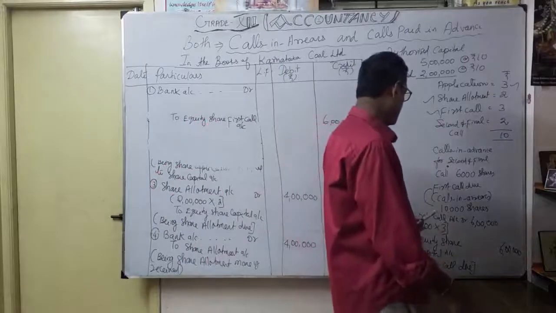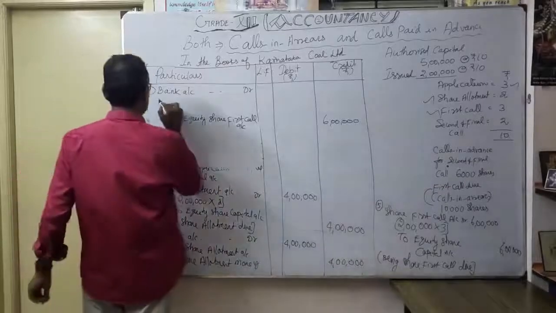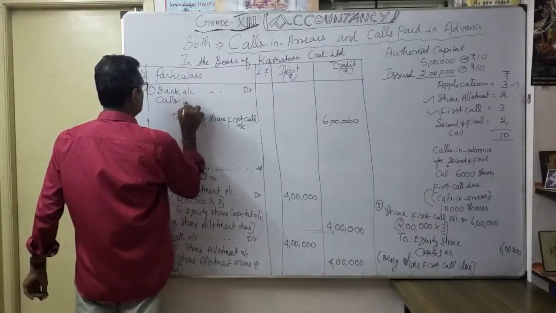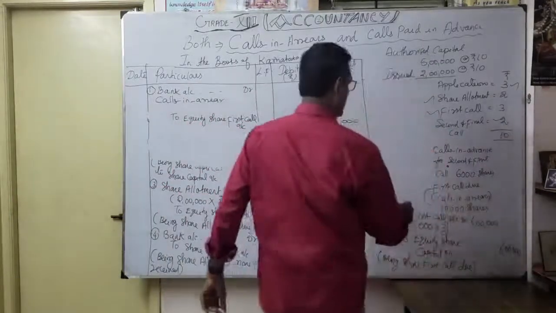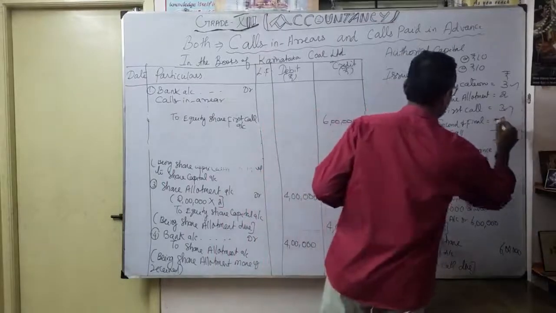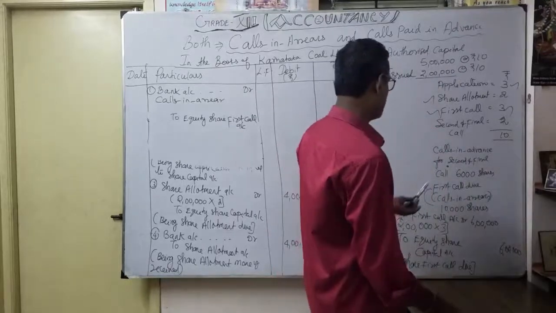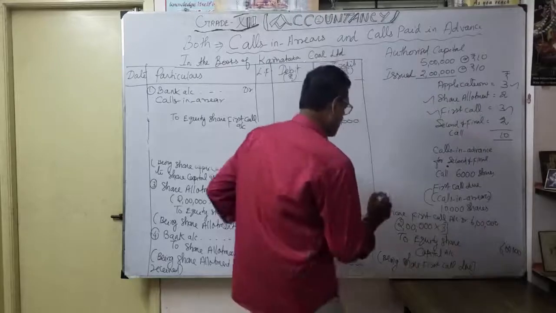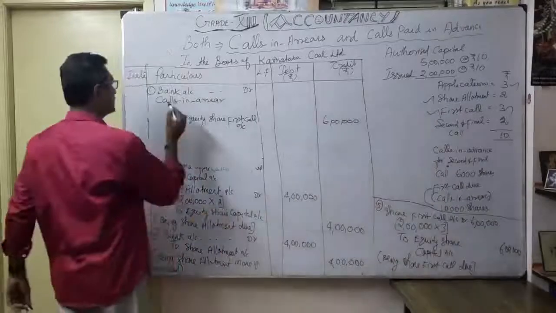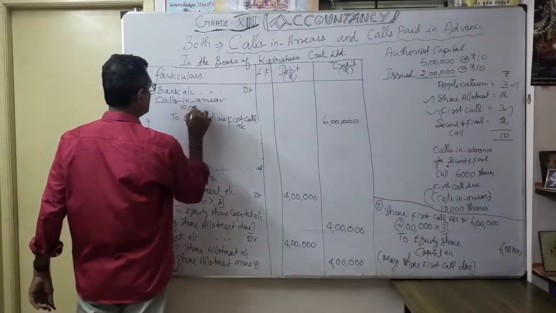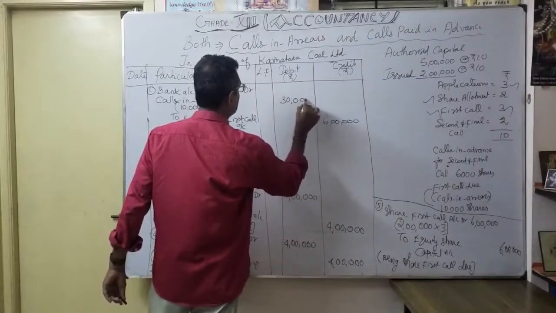Here, the 10,000 shares are calls in arrears for the first call. So here I am going to write calls in arrears. First call, how much? This is 2 rupees, correct? The second call is 3 rupees, not this one. Since the first call is due, the 10,000 shares have not yet paid, they defaulted. So naturally this is calls in arrears. How? 10,000 into 3 rupees, you want to show in the debit side, 30,000.